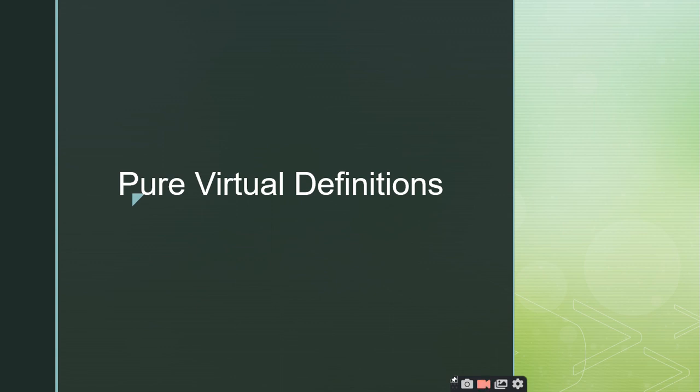And the last topic which we are going to discuss, other than this we have only advantages and disadvantages, but we can just go through those. But before that we have pure virtual definitions. Can anybody tell me what you mean by pure virtual definitions? Definition of a function.